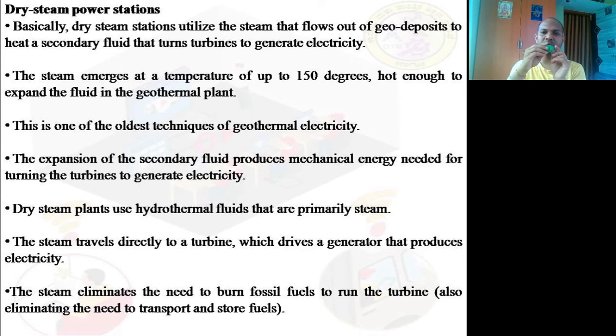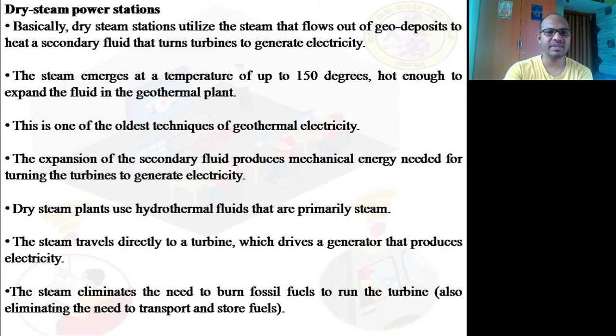What this heat exchanger will do, it comes and goes back out, whereas the secondary fluid, it may be water which we use in turbines, will be passed through this. The water passing through this heat exchanger, where the hot steam coming from the bottom portion of the earth gives away its heat, is converted into steam, and this steam will be used to run the turbine blades, making the turbines rotate and generate mechanical energy. Is it clear?